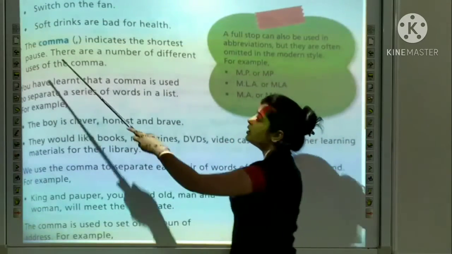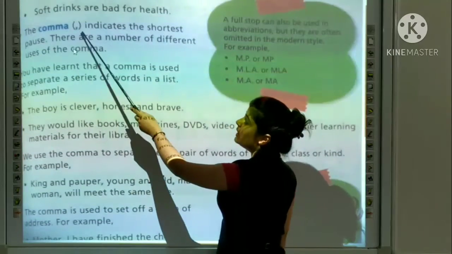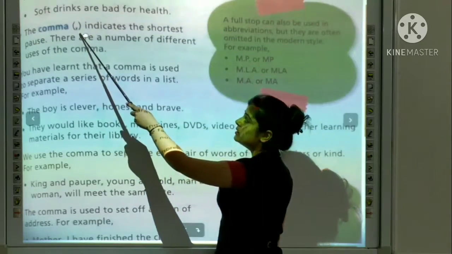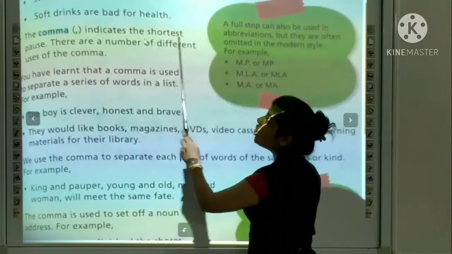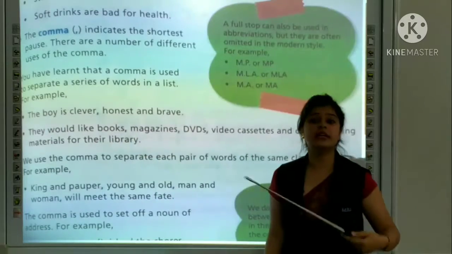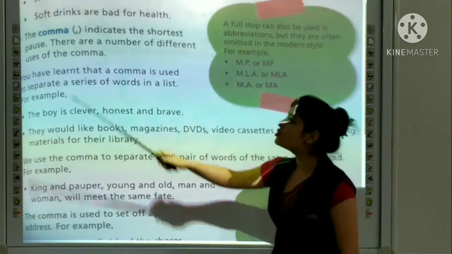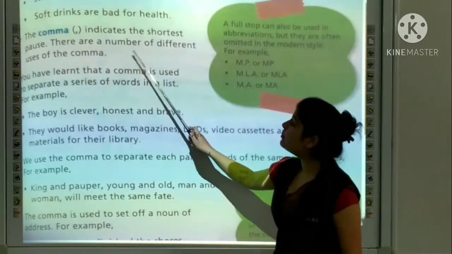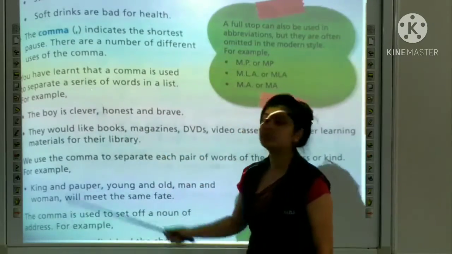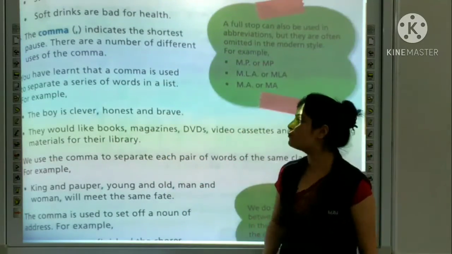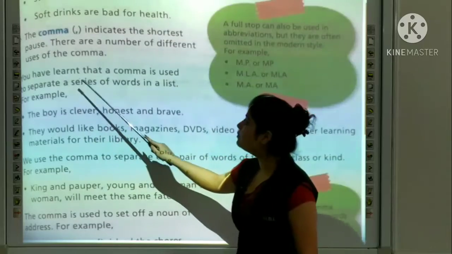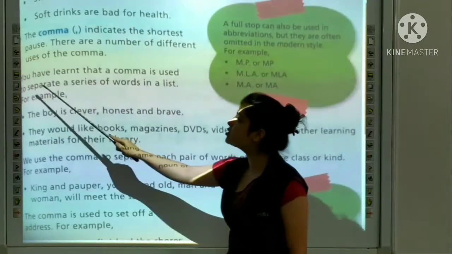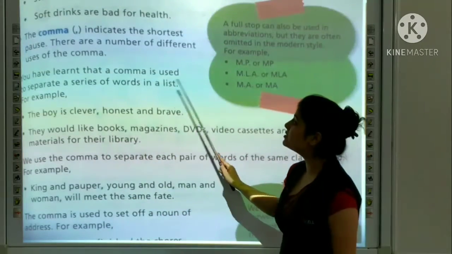Now it's the turn for the comma. The comma, its sign is this. It indicates the shortest pause. There are a number of different uses of commas. Now we will learn about different uses of commas. You have learned that a comma is used to separate a series of words in a list.